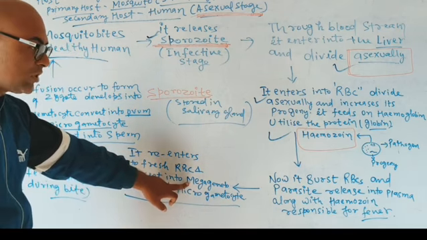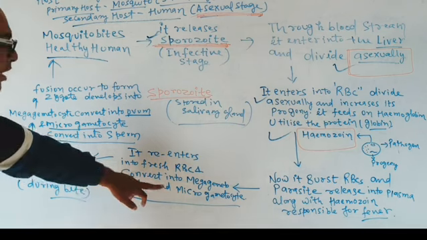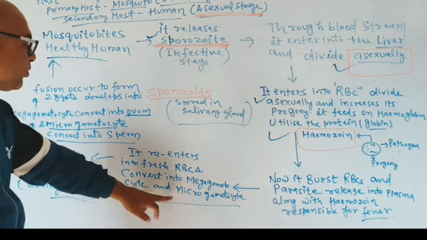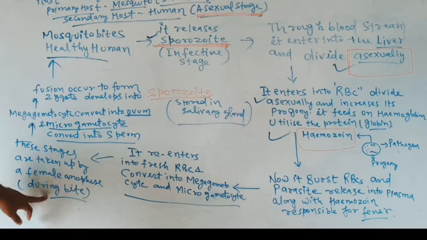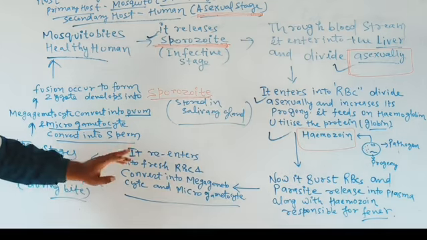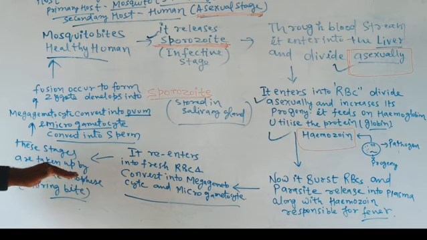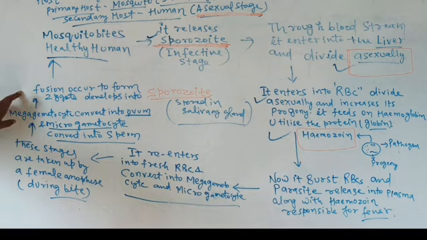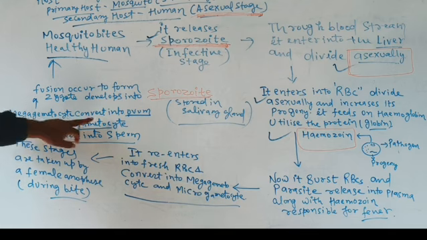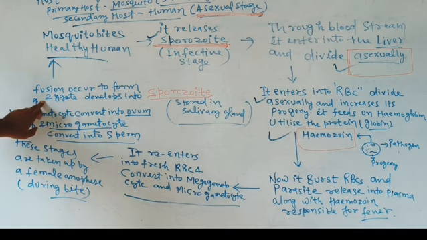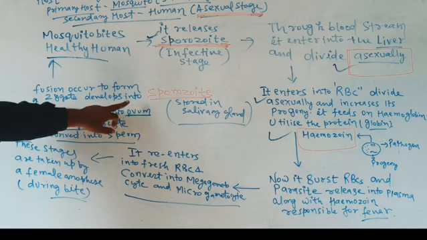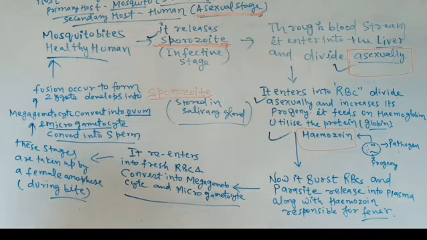In future, megagametocytes will convert into the ovum and microgametocytes will convert into the sperm, and these stages are taken up by the female Anopheles during the bite. So during the bite, the female Anopheles takes up megagametocytes and microgametocytes from the human, which fuse inside the female Anopheles. Megagametocyte converts to the ovum and microgametocyte converts to the sperm, and the fusion occurs to form a zygote, which develops into sporozoites, and these sporozoites are stored in the salivary glands of the female Anopheles.